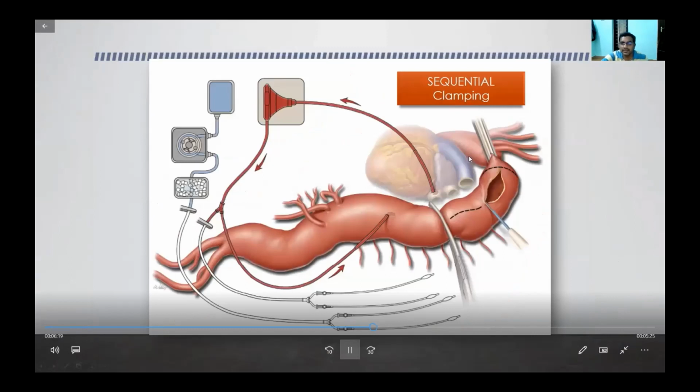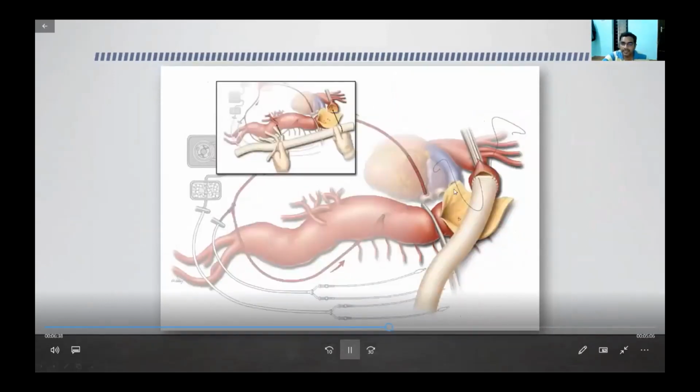Here we first do the proximal anastomosis, where we are clamping just proximal and distal to the anastomosis, and the blood is taken from the heart, given through the pump, and through this pump it goes to the distal aorta or the femoral. You can give it either way, so that when we are doing this anastomosis, there is no distal ischemia. Once the proximal is finished, we shift the clamp down.